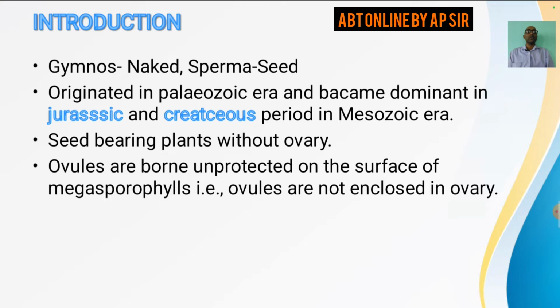Here the ovules are born unprotected on the surface of megasporophylls. You know the ovules further develop to form your seeds. So the ovules are born unprotected on the surface of the megasporophylls, and they are not enclosed within the ovary. So this is why these are called naked seeded plants. Gymnosperms actually originated during the Paleozoic era and they became dominant in the Jurassic and Cretaceous period in the Mesozoic era.